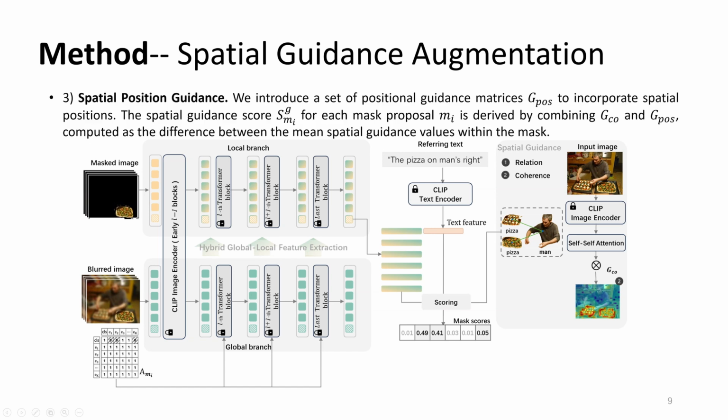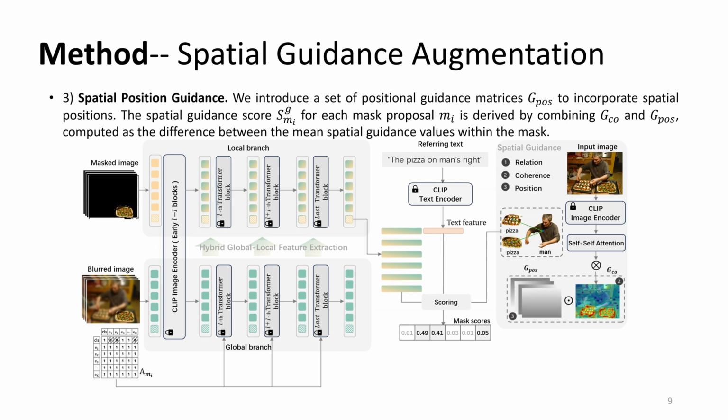Finally, we introduce the spatial position guidance, which further enhances our model's ability to understand and localize objects based on explicit positional cues in the referring expression. To incorporate spatial positions, such as top, bottom, left, right, or middle, we define a set of positional guidance matrices G_POS. Each matrix corresponds to a specific spatial attribute. For example, the top matrix emphasizes the upper portion of the image.